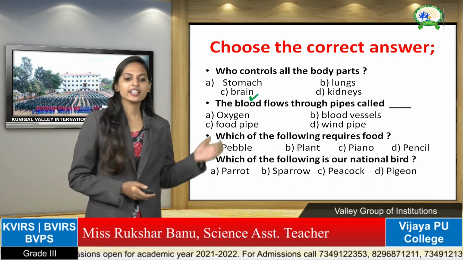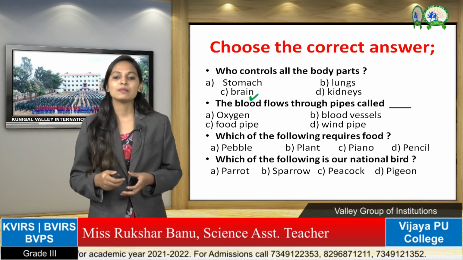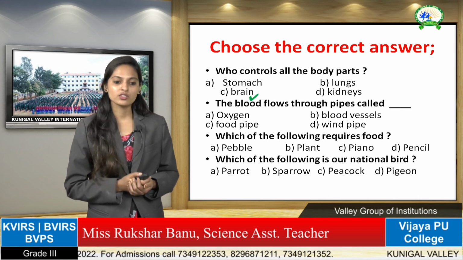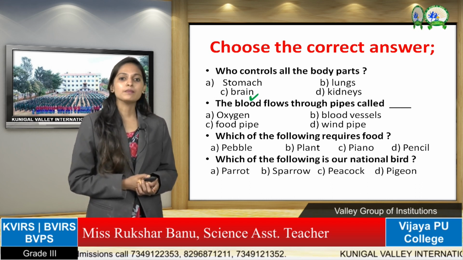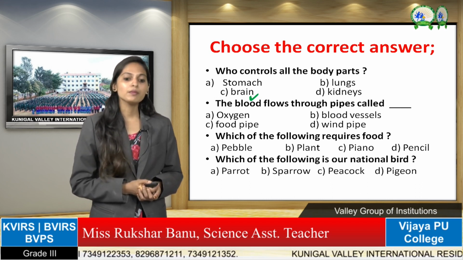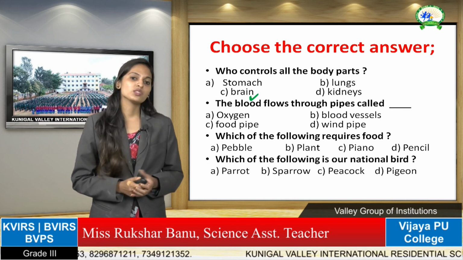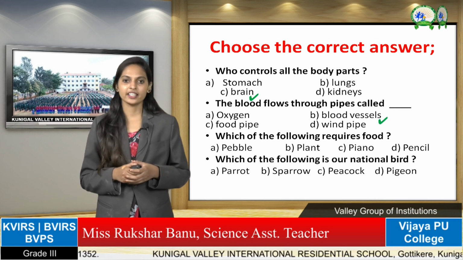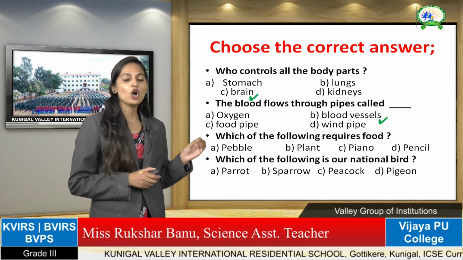Okay children, the next one is: the blood flows through pipes called. Options will be A oxygen, B blood vessels, C food pipe and D wind pipe. Which one is the correct answer? Yes, that is blood vessels. Blood vessels is the correct answer, so we have to write it with the option.